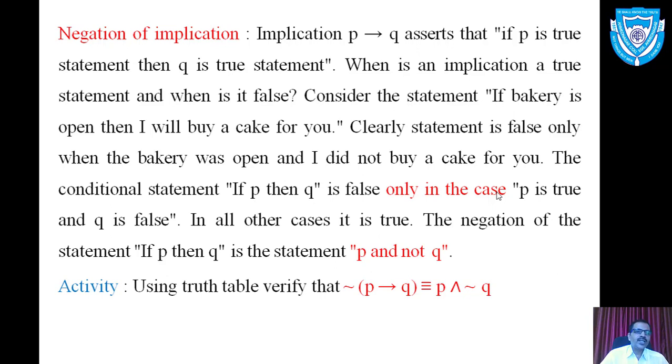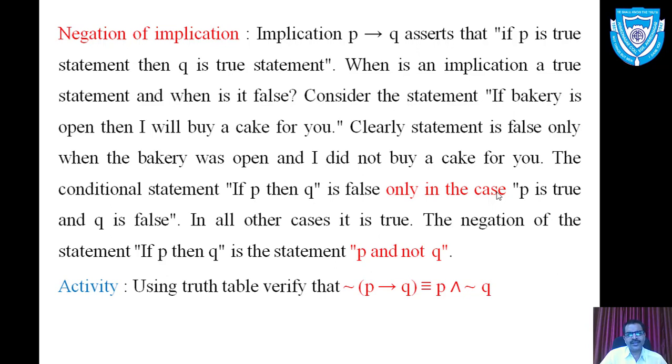Consider the statement: if the bakery is open, then I will buy a cake for you. This is an implicational statement. Now the question arises, under what condition does this implicational statement become false? Clearly, the statement becomes false only when the bakery is open but I do not get the cake.